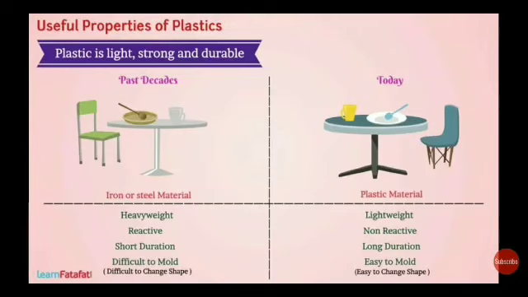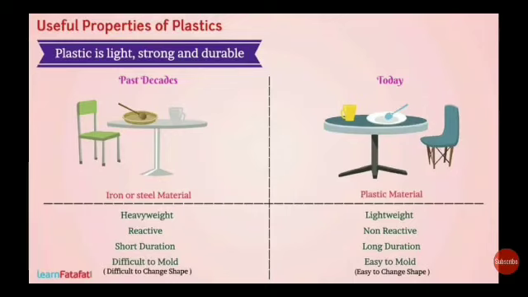For example, in past decades, things were made up of iron or steel, which are heavy in weight, normally react with air and water, last for a short duration and are difficult to mold. But today almost all things are made up of plastic, which is light in weight, non-reactive, long lasting and easy to mold.